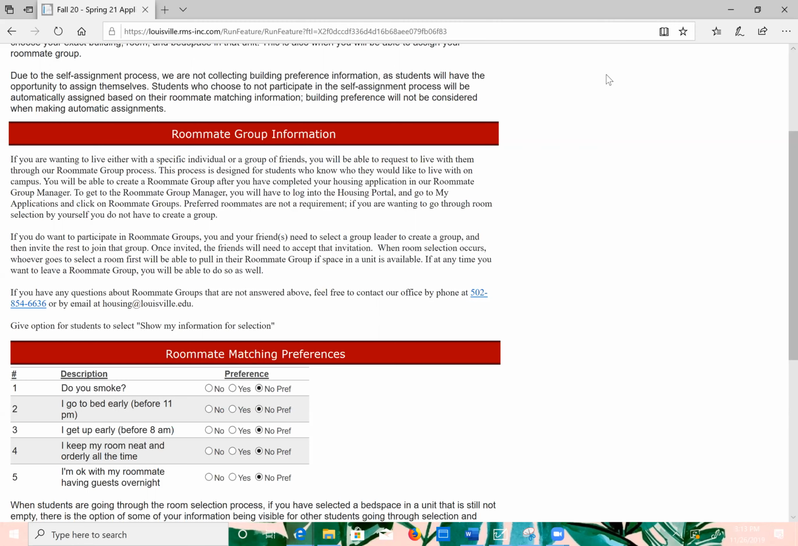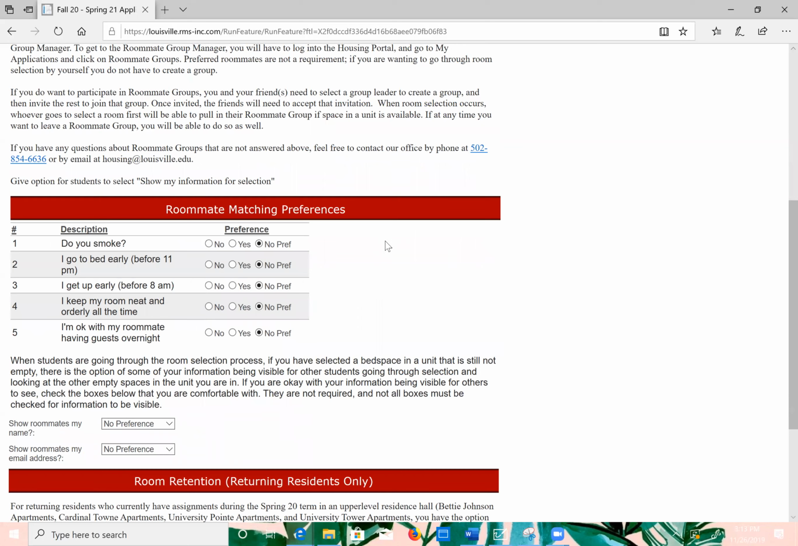There's also a section for roommate matching preferences. This is comprised of basic questions which our team will use in assigning roommates for students who have not assigned themselves as roommate groups during room selection. The questions are meant solely for matching purposes and do not imply that we either condone or condemn any of the following questions.